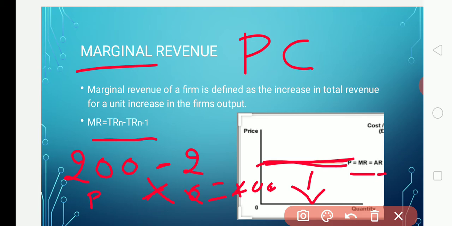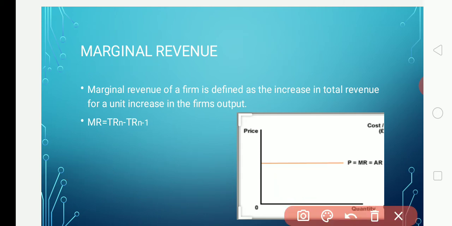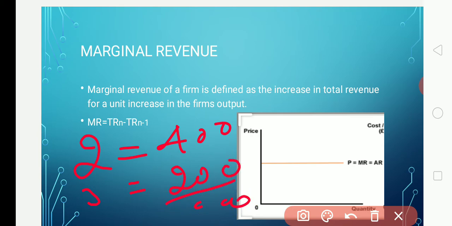Now if the firm sells the third unit, what will be the extra revenue? The first 2 commodities were sold for 400, and for the third commodity, how much extra? 200. That means 400 plus 200, it is going to be 600. For this additional third commodity, the additional income received by the firm is 200.